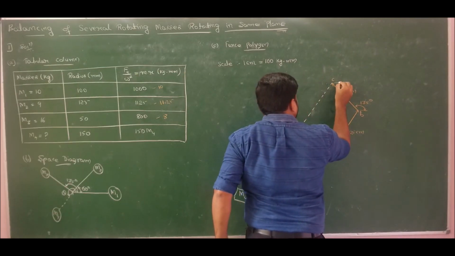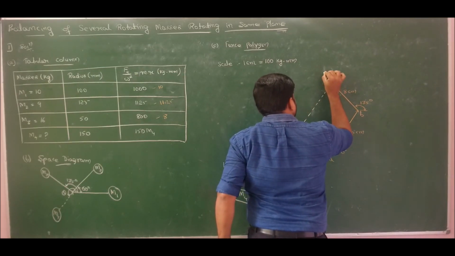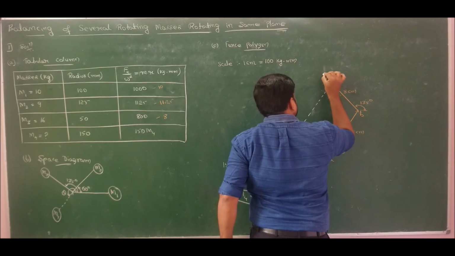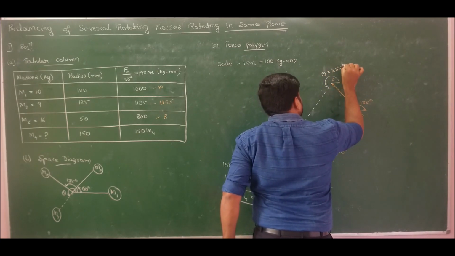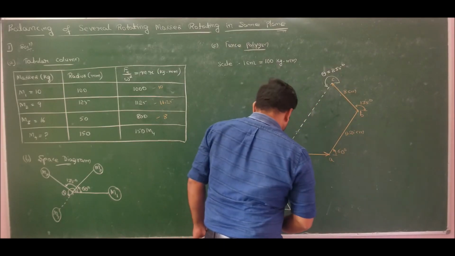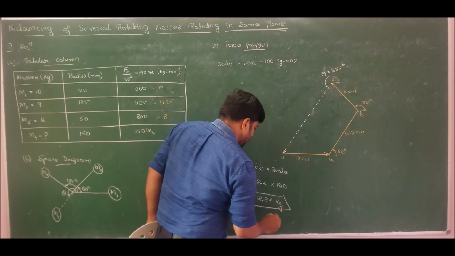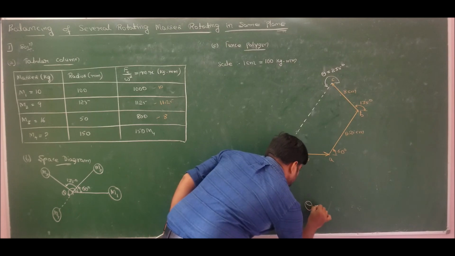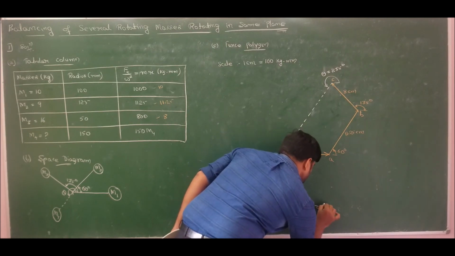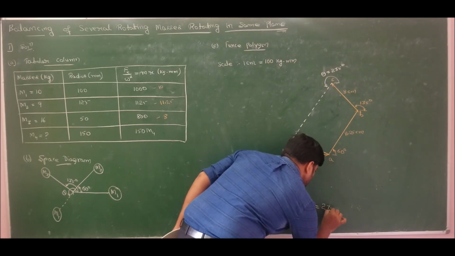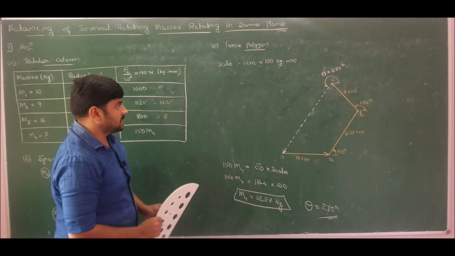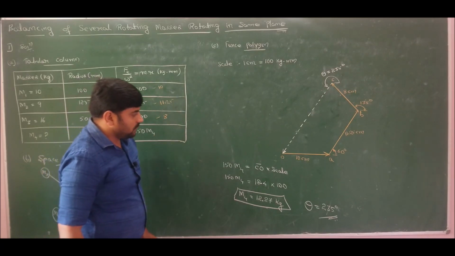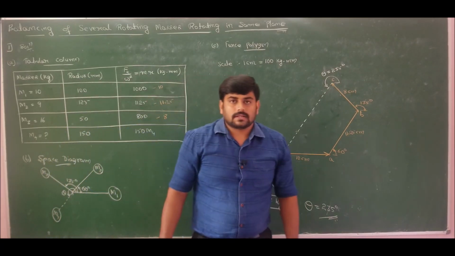So I am getting the angle as 235 degrees. So theta is equal to 235 degrees. Hence the solution is mass m4 is equal to 12.27 kg and theta is equal to 235 degrees with reference to mass m1 or with reference to positive x-axis. So this is a complete solution for problem number 1.